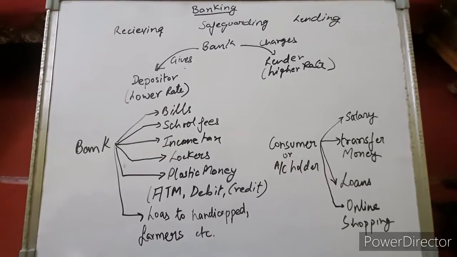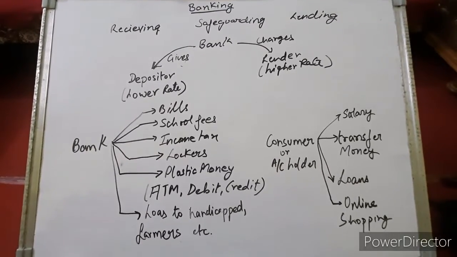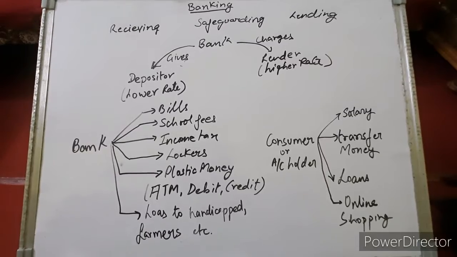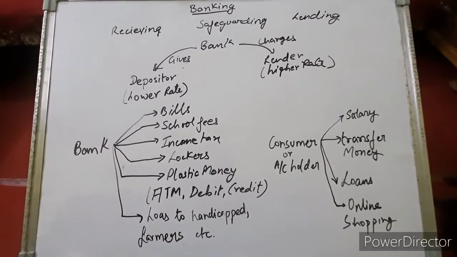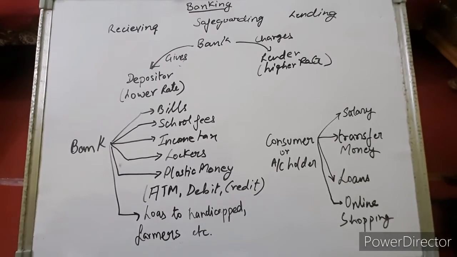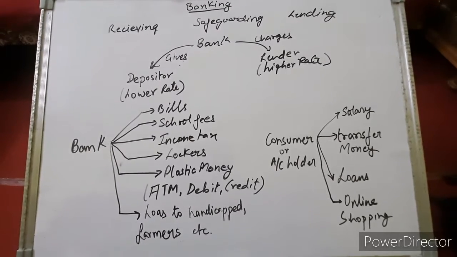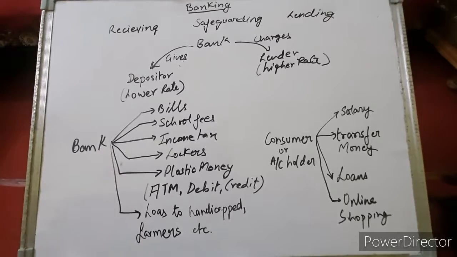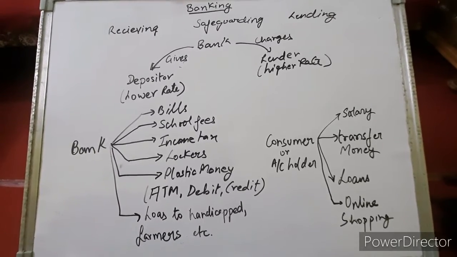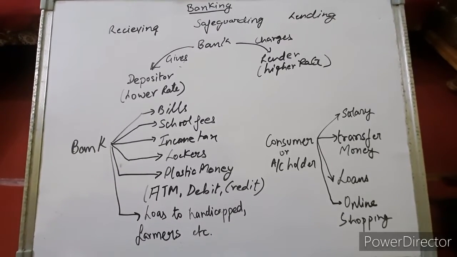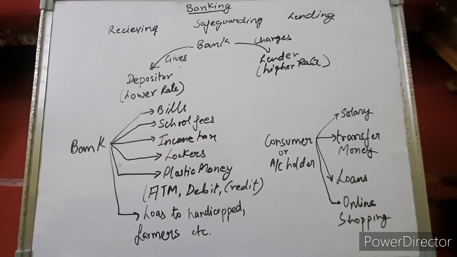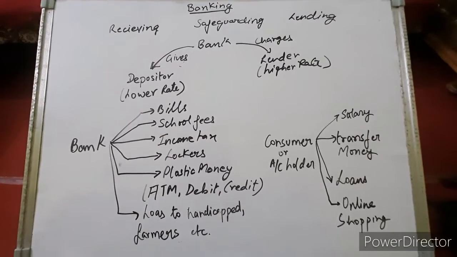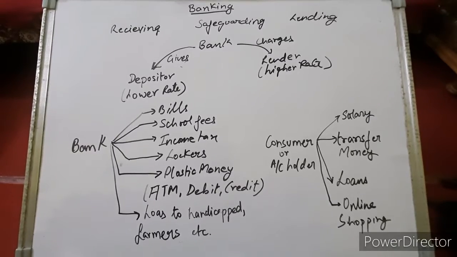Right. So account holders, there are many people, almost everyone has a bank account today. And most salaried persons are getting salary through bank only. Right. Bank can transfer your money from one place to another without any problem. You can do instant transfer.